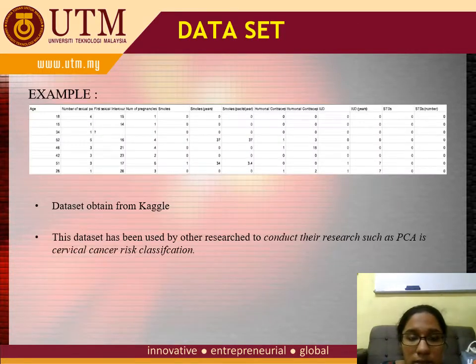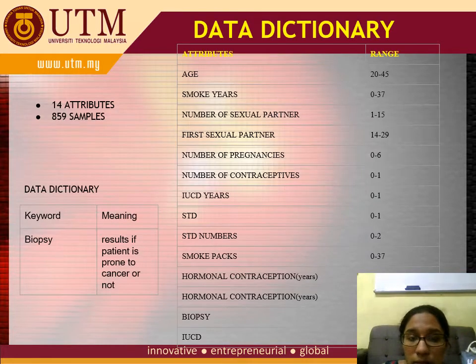For chapter 3, this is an overview of my dataset, which is obtained from Kaggle. This dataset has been used in other research, such as the one conducted on PCA and cervical cancer risk classification. This is my data dictionary. My data contains 14 attributes and 859 samples.